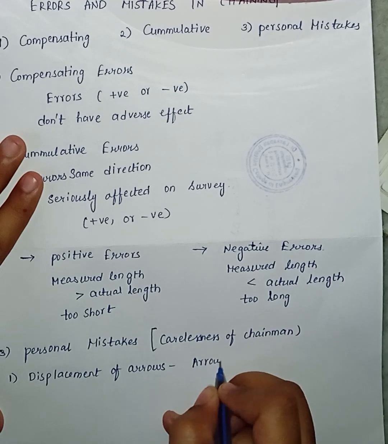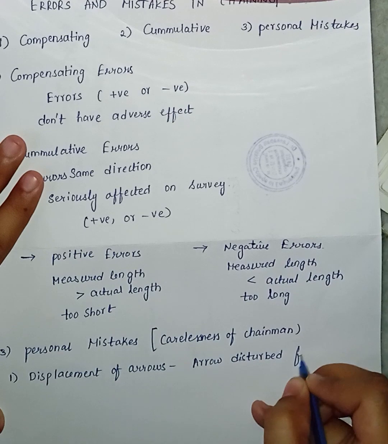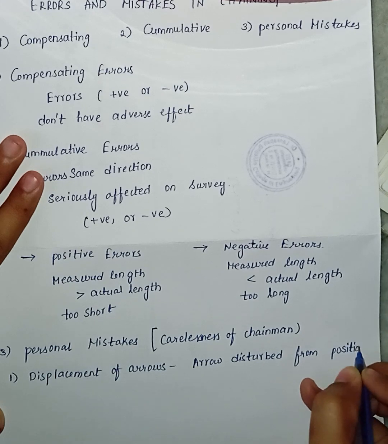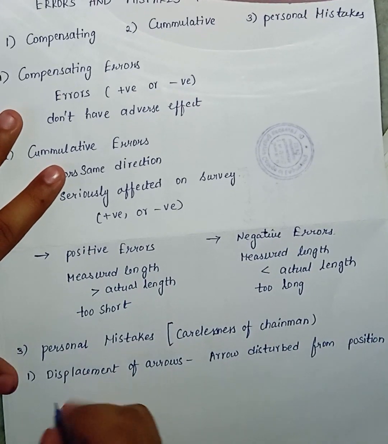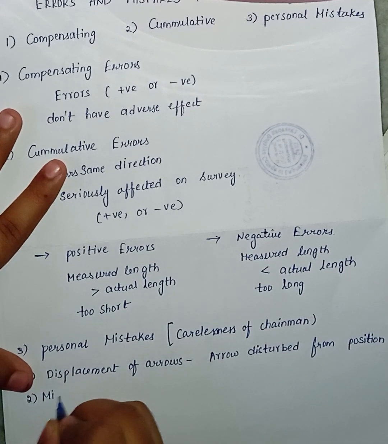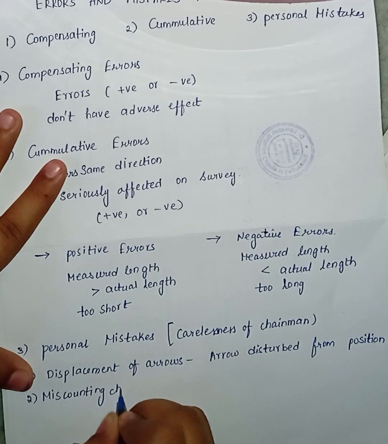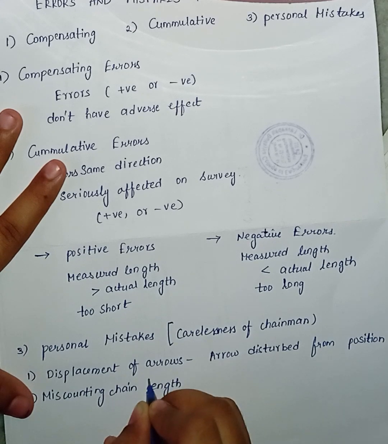Arrow disturbed from position means whenever the arrow is disturbed from the original position and the arrow may be replaced wrongly, then the displacement of arrows may occur. Second one is miscounting chain length. What do you mean by miscounting chain length?